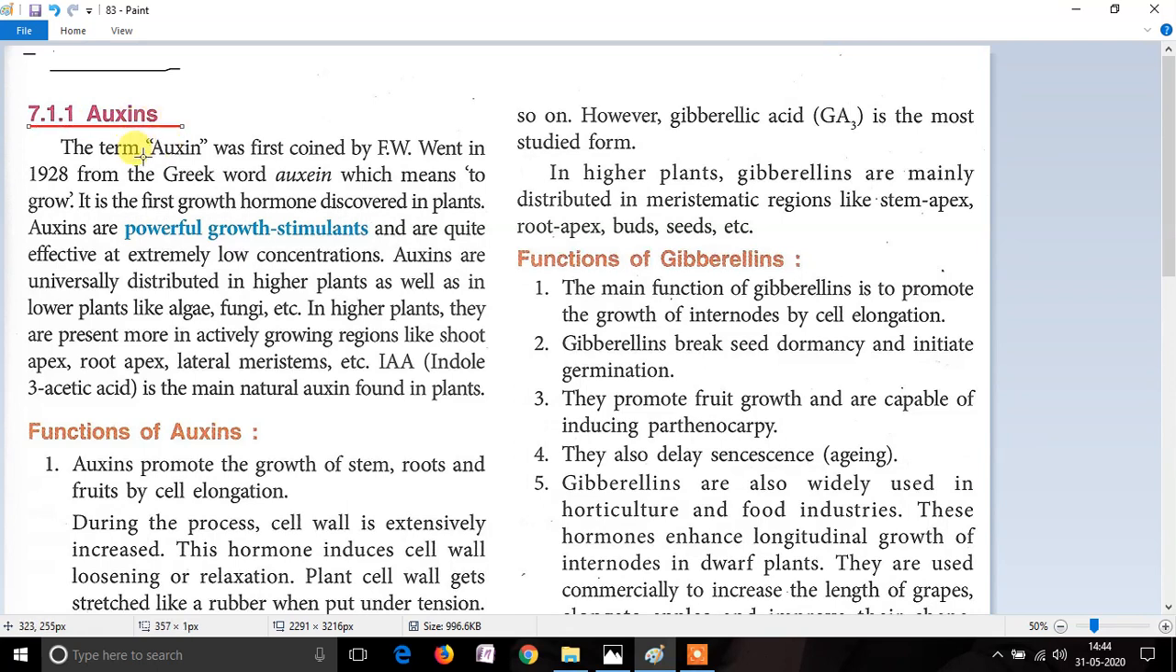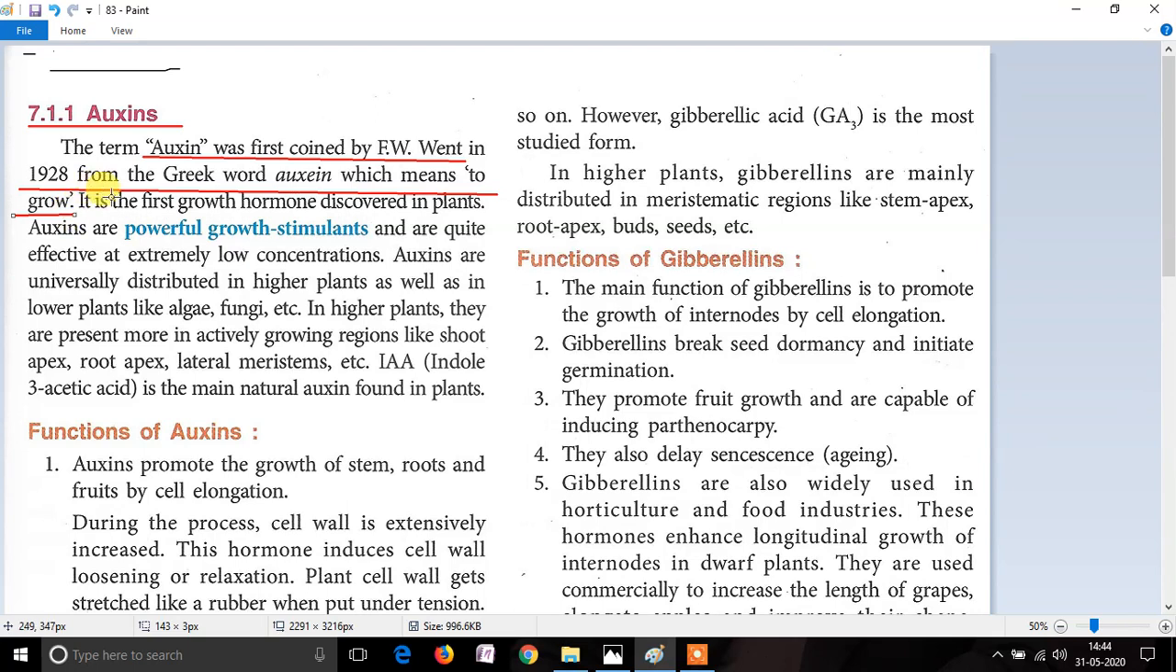This term auxin was first said by the scientist F.W. Went in 1928, and this was taken from a Greek word auxein, which means to grow. So this term auxin is the first chemical in plant, or you can call it a phytohormone, which we are going to study.